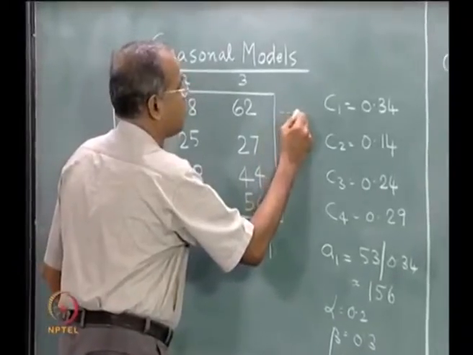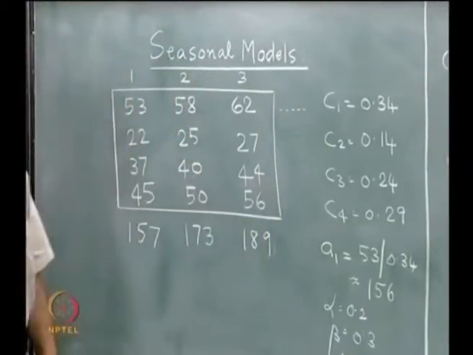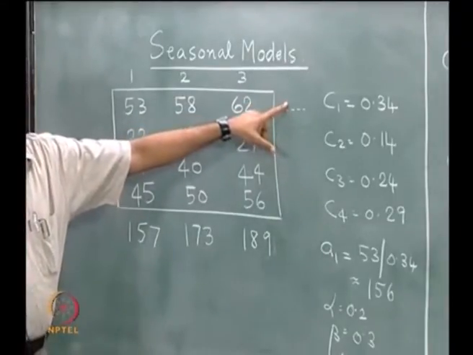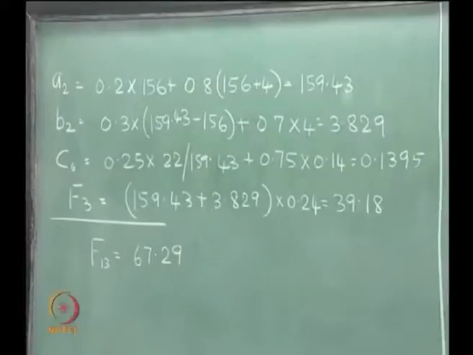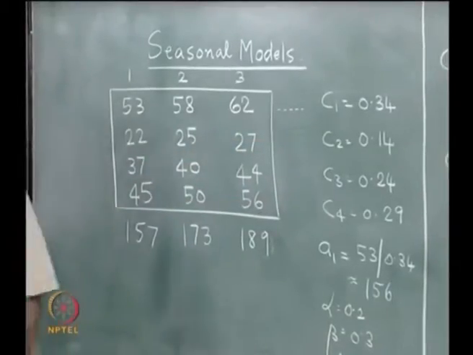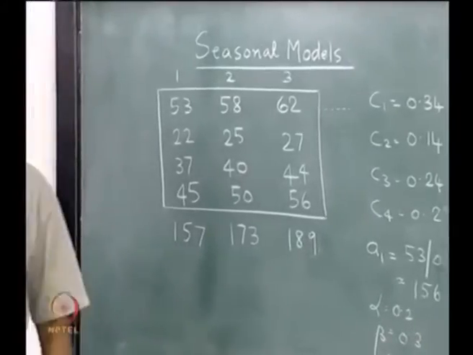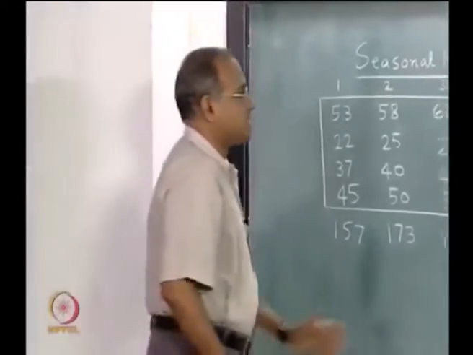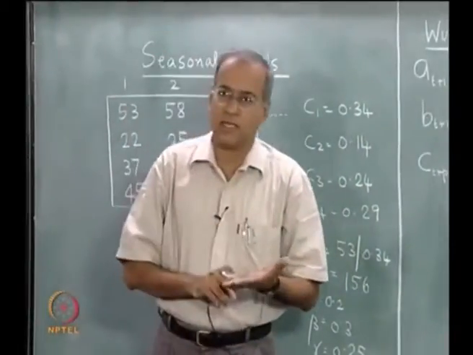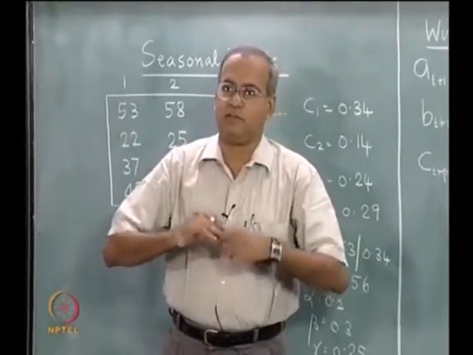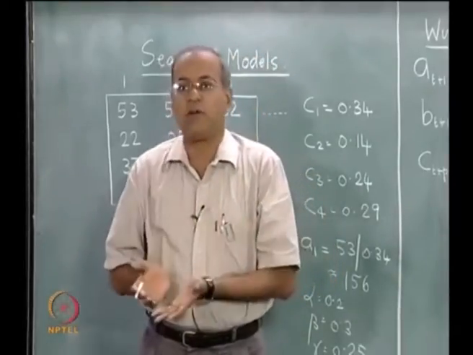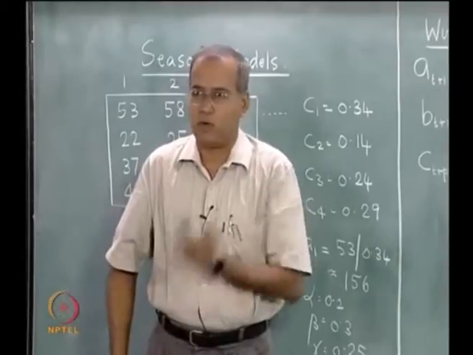So, if we want to forecast the value here using the Winters model, we would get 67.29 here, and then we use this model to continue to compute this and so on. Now, what are the advantages of the Winters model? One is we have used exponential smoothing. The very idea that we consider all the data points, we give more importance, or higher weightage, to the more recent data points and so on.